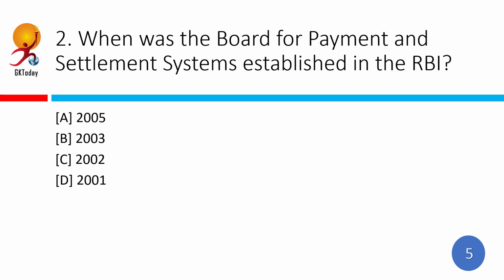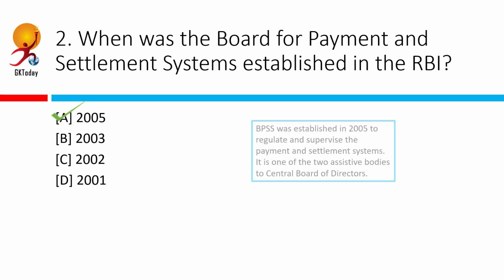When was the Board for Payment and Settlement Systems established in the RBI? Correct answer is 2005. The Board for Payment and Settlement System was constituted by the RBI in 2005 as a committee of its central board. The functions are to regulate and supervise the payment and settlement systems, of course, and it is also chaired by the governor of RBI, much like BFS, and its members are all the 4 deputy governors and 2 non-official directors